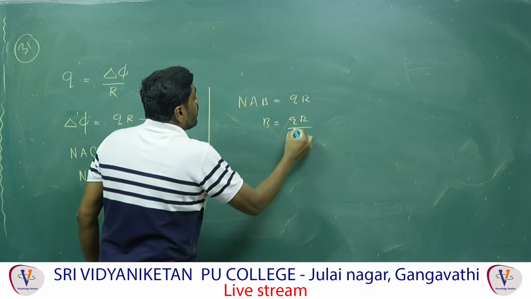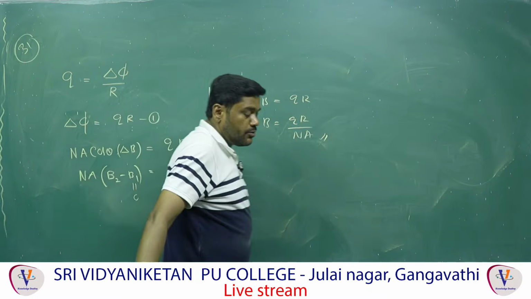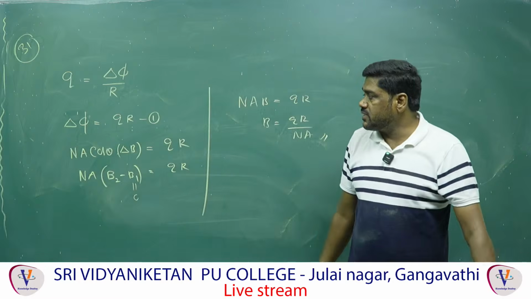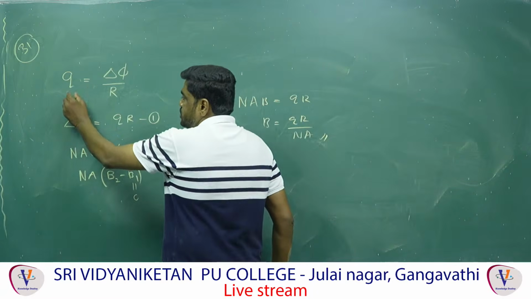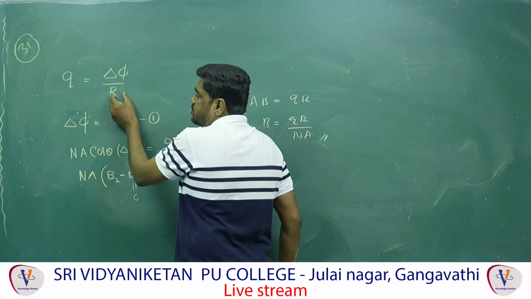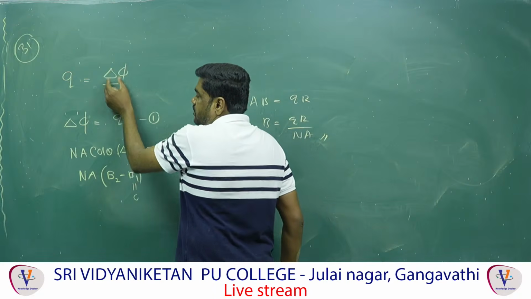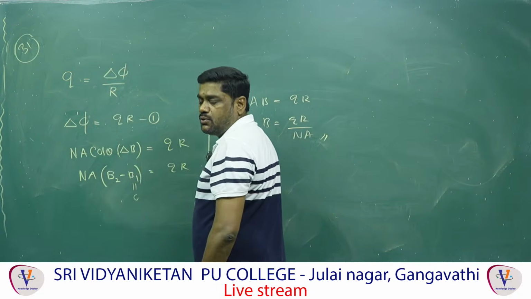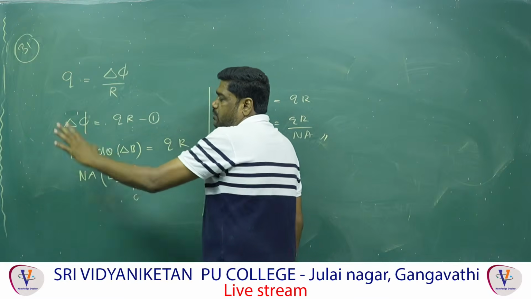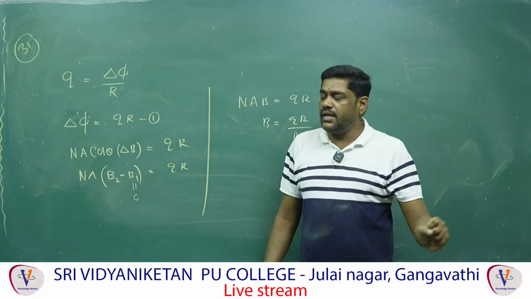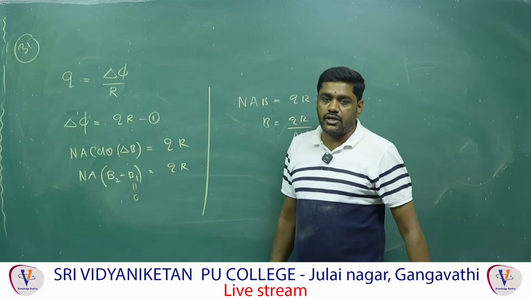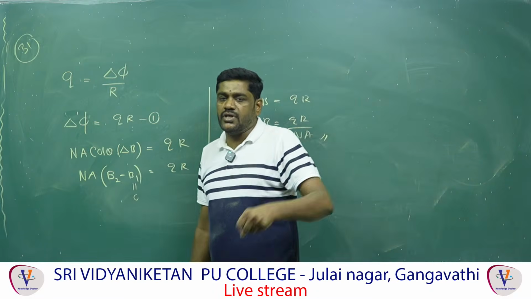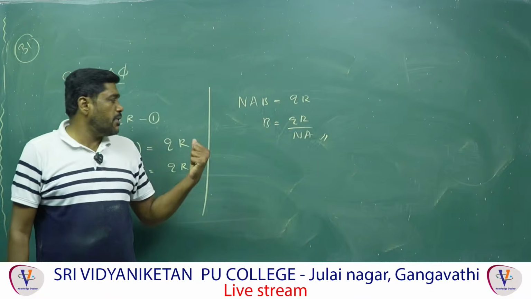B is equal to QR by N into A only, you can get the answer directly. First of all, the charge is equal to change in flux by resistance of the given wire. Therefore flux is equal to charge into resistance. Now the flux formula: change in flux is equal to NA cos theta into delta B, because you are removing the coil from the magnetic field.